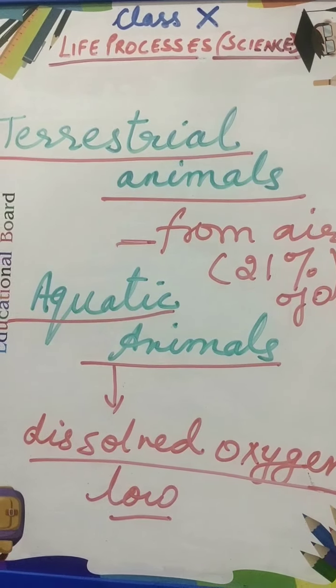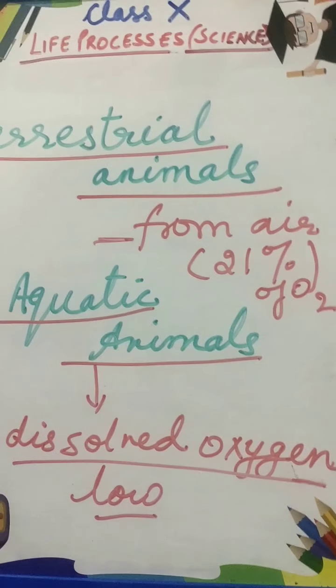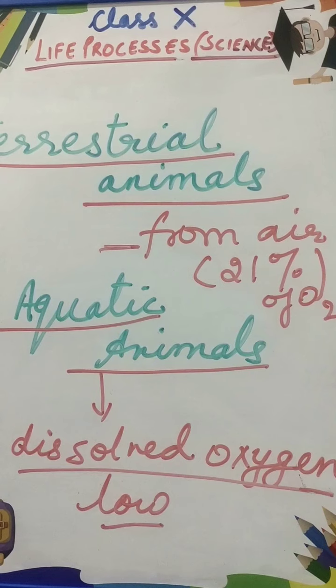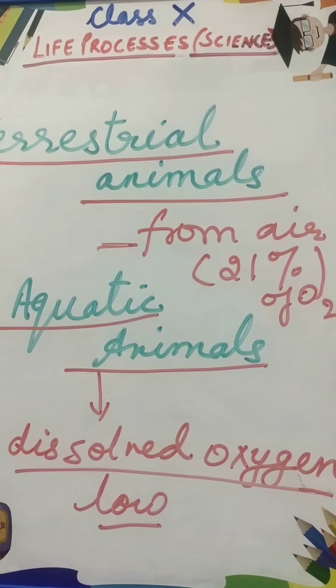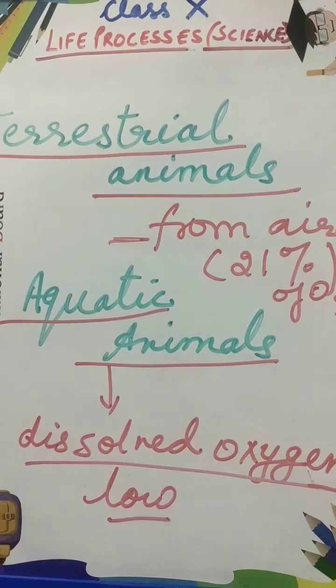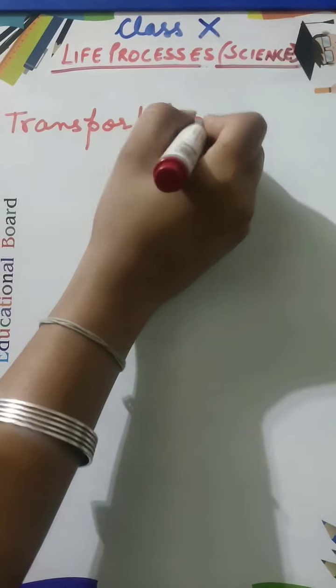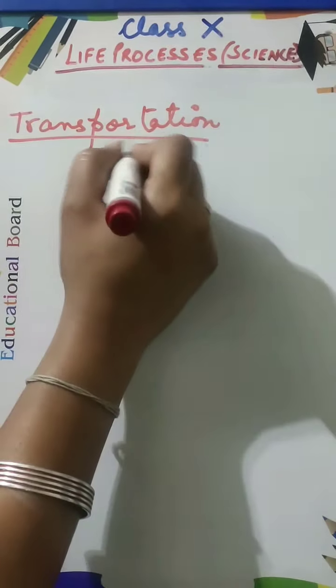Then there is question number 2: what are the different ways in which glucose is oxidized? This I have explained to you. Then the third question is very important: how are oxygen and carbon dioxide transported in human beings? So there is a word, transportation. How oxygen and